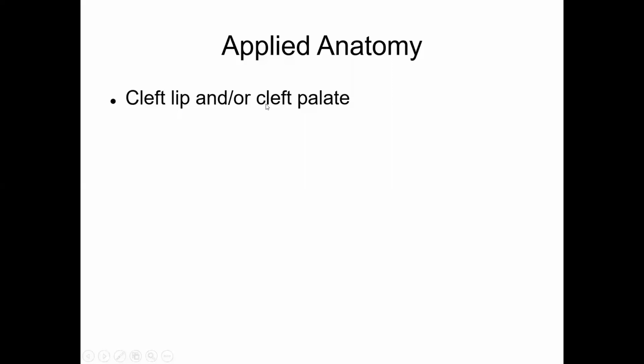It may be associated with cleft palate, in which case the premaxilla fails to fuse with the maxillary process. Cleft palate anteriorly will always be paramedial, from the gap between the incisors and canine all the way up to the posterior part, which is the incisive foramen. Whereas cleft posterior palate will be midline, or it can be just a small cleft in the uvula. All the rest of the hard palate and soft palate are formed from the maxillary process.